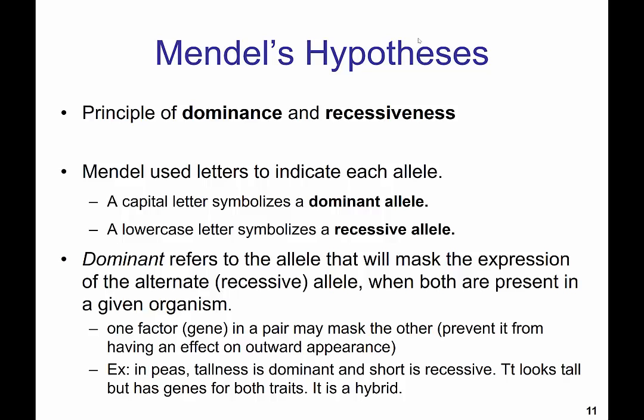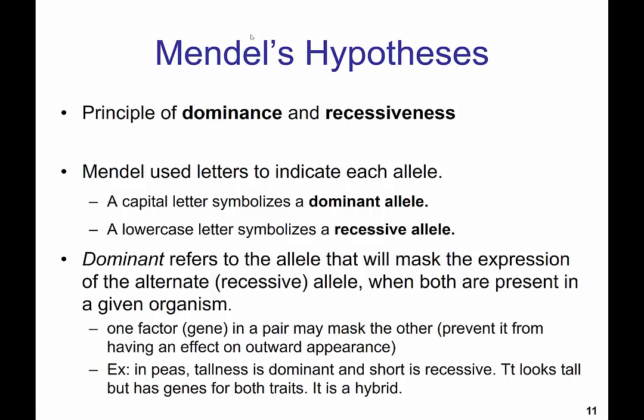So, if you have an organism, such as pea plants, that has 2 factors or genes for each trait, if you have 2 dominant alleles, then that plant will be dominant. If you have 2 recessive alleles, it will show the recessive trait. But if you have 1 of each, the dominant allele masks the recessive one.